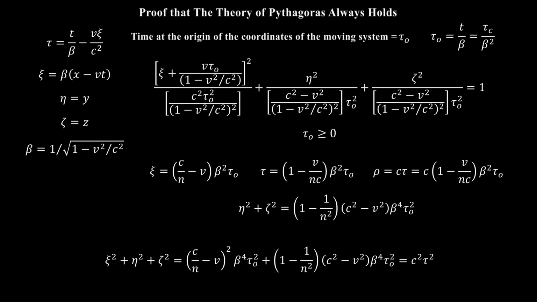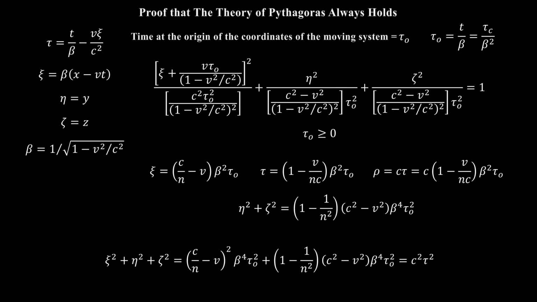So the theorem of Pythagoras always holds. All such recasting of the equation of the ellipsoid for a time tau according to position xi describes exactly the same ellipsoid, and in all cases ρ is the distance to the wavefront from the origin of the coordinate system, in accordance with the theorem of Pythagoras.